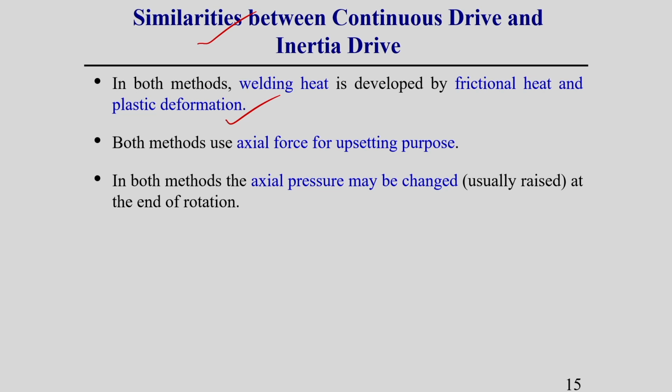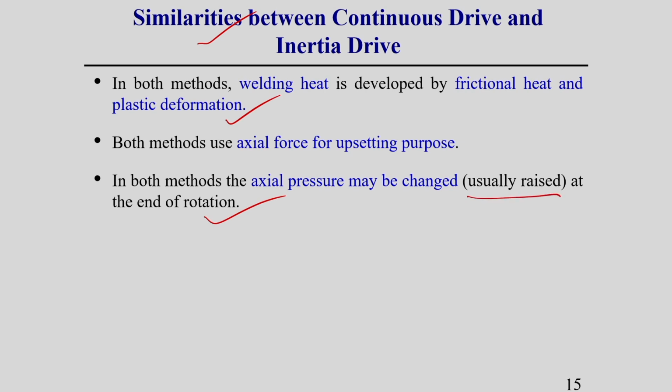Another third similarity we can write in both the methods: axial pressure may be changed at the end of the rotation. You can observe that at the end of rotation, axial pressure generally suddenly increases, that is called forging. So this axial pressure may be changed, usually raised, which I have written here. These are the similarities in both the methods.